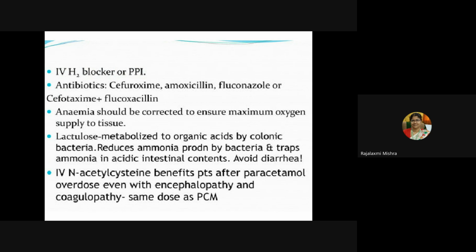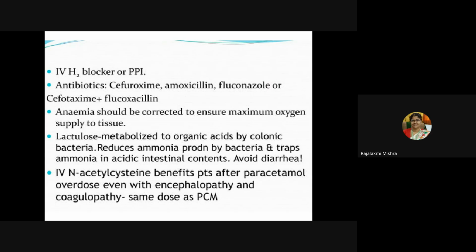Then you will give IV H2 blockers to avoid bleeding. Then antibiotics, cefuroxime, amoxicillin, fluconazole or ceftriaxone, cefotaxime and flucloxacillin you will give. Then anemia should be corrected to ensure maximum oxygen supply to tissue. Lactulose is to be given, which is metabolized to organic acid by colonic bacteria and reduces ammonia production by bacteria and traps ammonia in acidic intestinal contents. Avoid diarrhea.